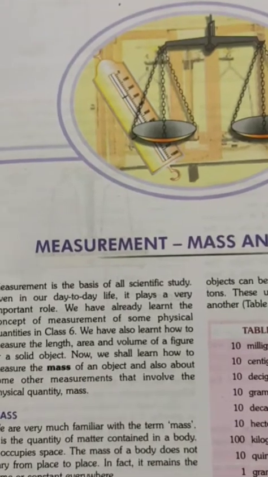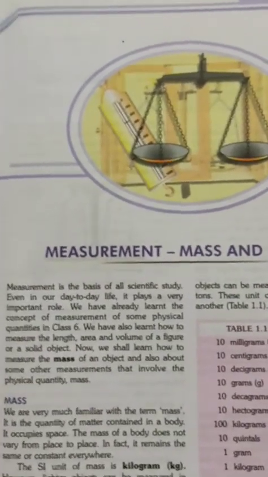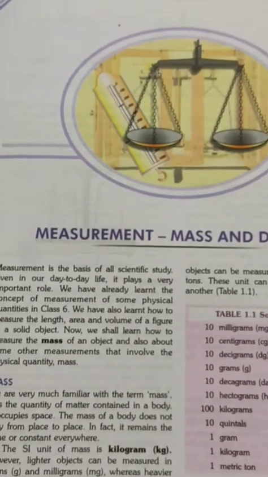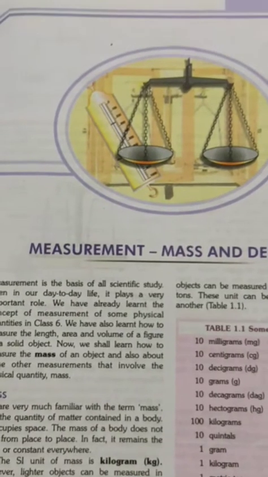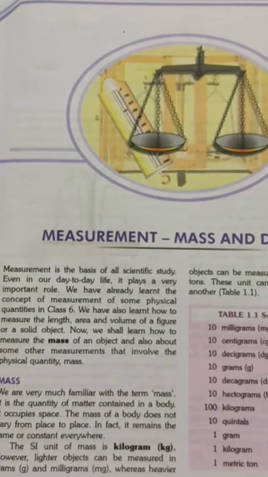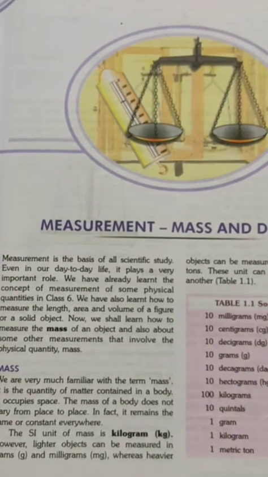We have already studied this chapter, measurement and mass and density. In previous videos, we have already discussed this chapter. What is mass? We are very familiar with mass. It is the quantity of matter contained in a body. The mass of a body does not vary from place to place.